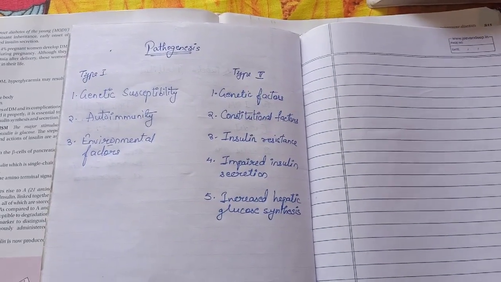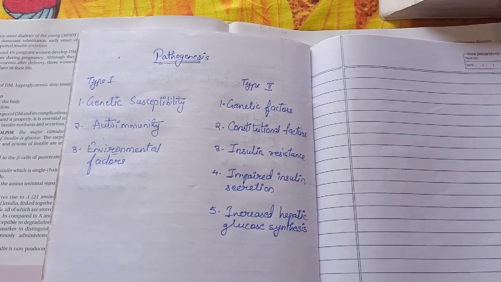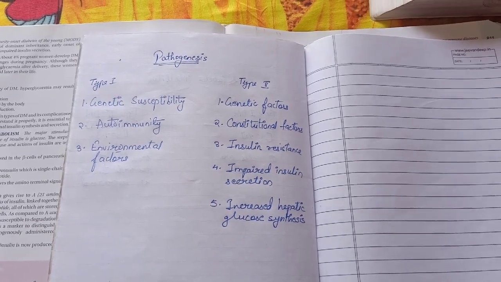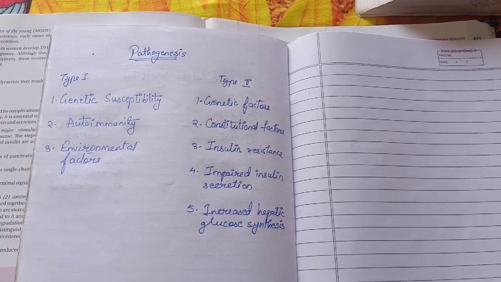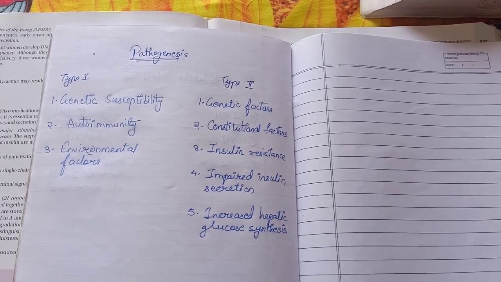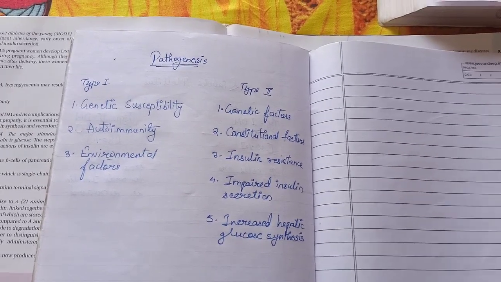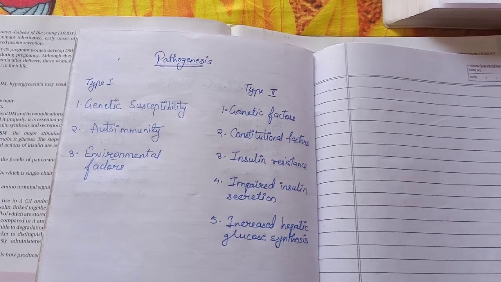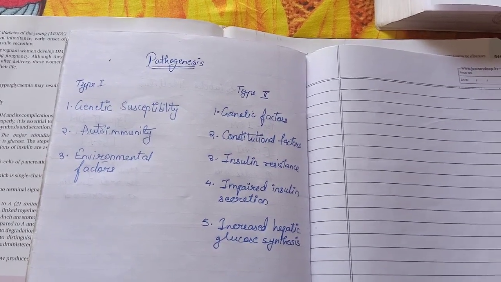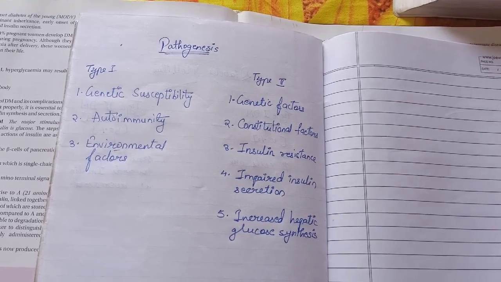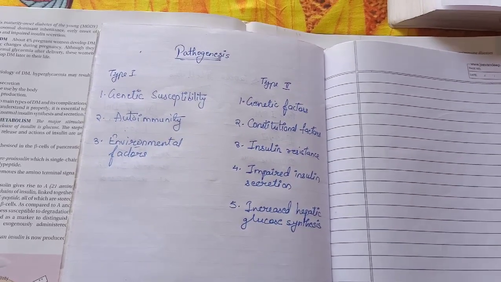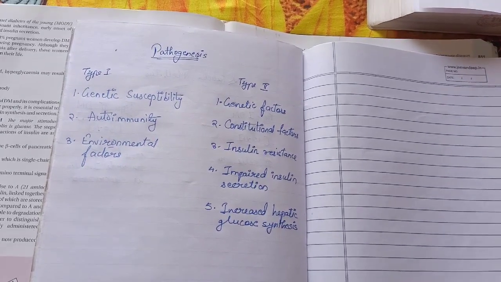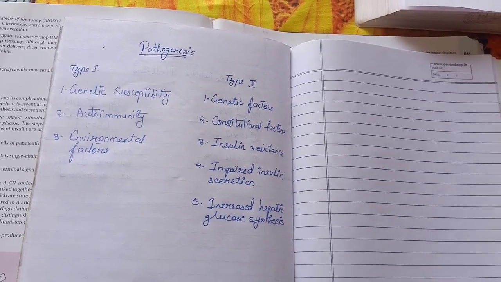Now we will see the pathogenesis of the type 1 and type 2 diabetes mellitus respectively, which is very important. So we have seen the basic phenomenon in type 1 diabetes mellitus is destruction of the beta cell, and it usually leads to absolute insulin deficiency. And in type 1B it remains idiopathic. So type 1A is immune mediated response.